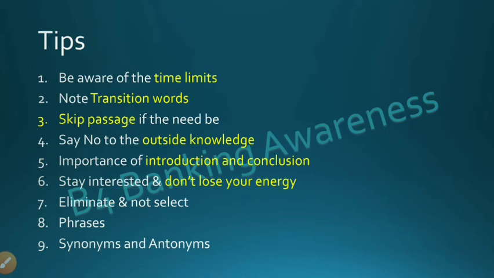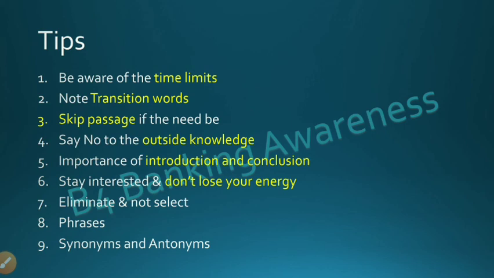Now, eliminate and not select. In most cases, elimination of the choices works better than the selection of the choices. Eliminate choices that are too broad, that are too narrow, and that are strange and too extreme. Whether a question is asked on a phrase given in the passage, just read the 3 lines above and below the phrase to have an idea of what is important from that passage.